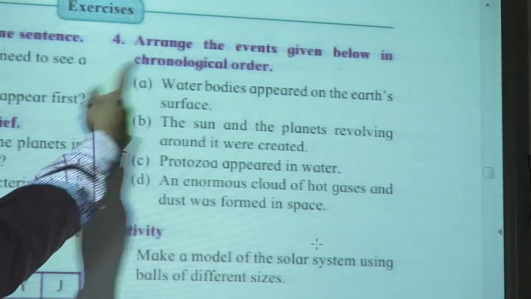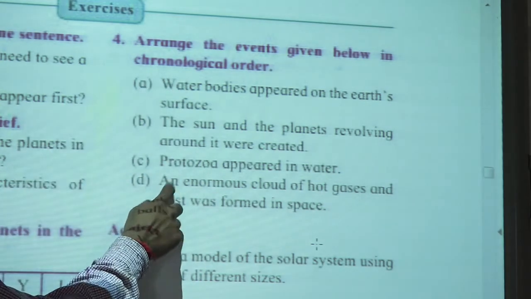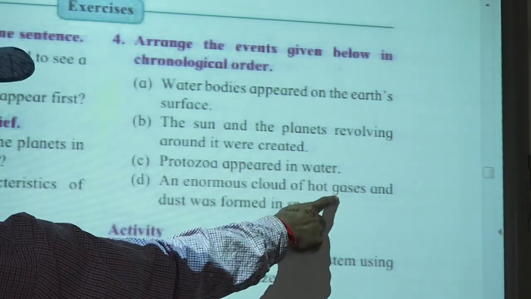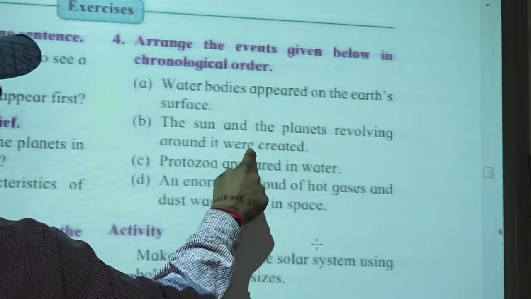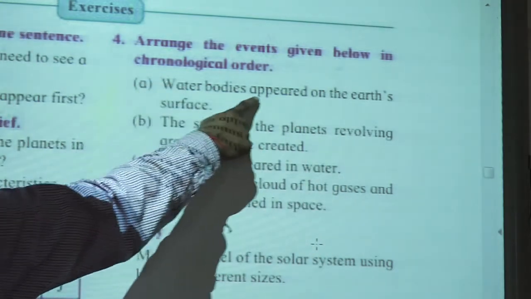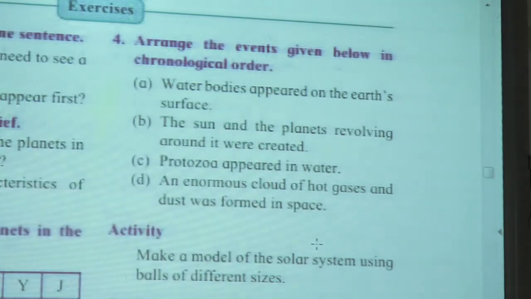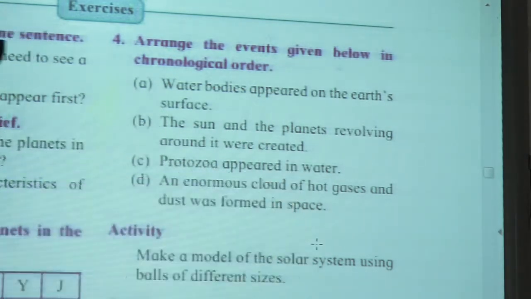You can make this yourself, but still I will try to tell you. This will be first, because the enormous cloud of hot gases was created first. Then second, the sun and the planets were created. Third, water bodies appeared on the Earth's surface. And last, protozoa appeared in water. This is the correct sequence.